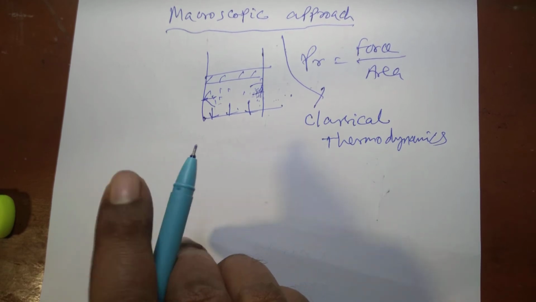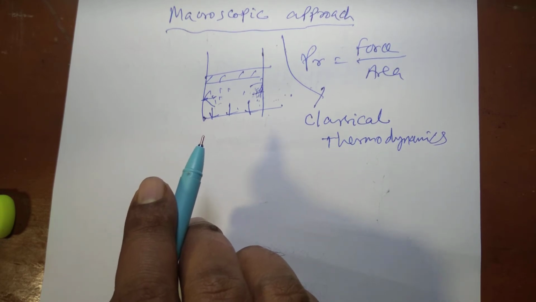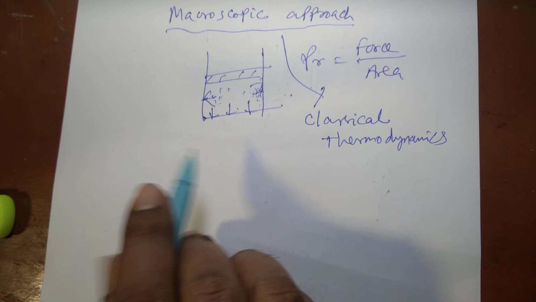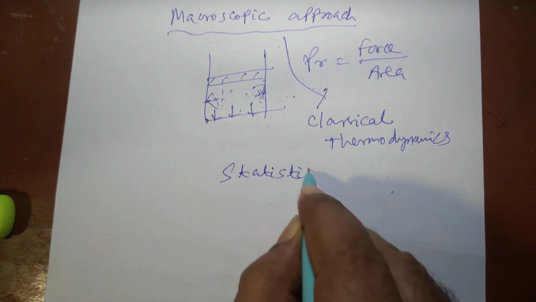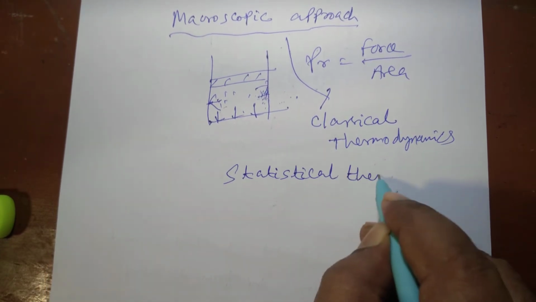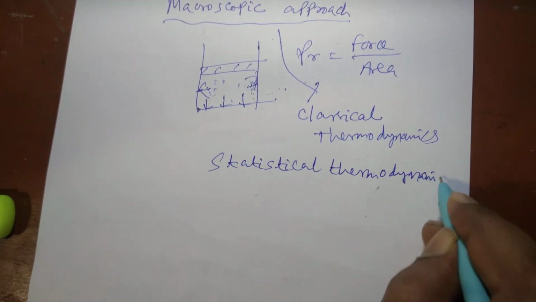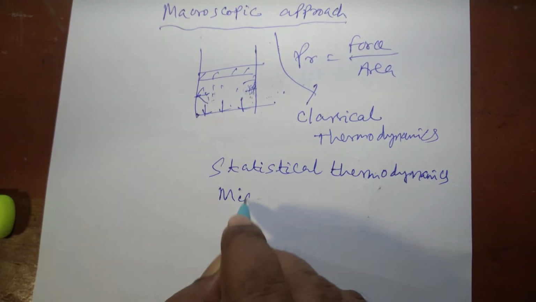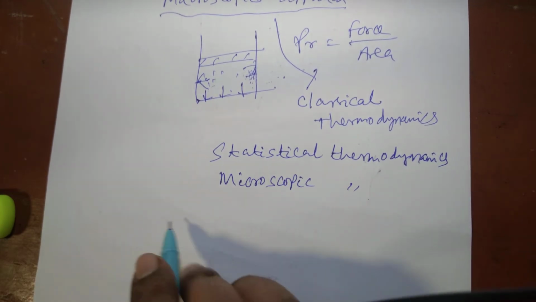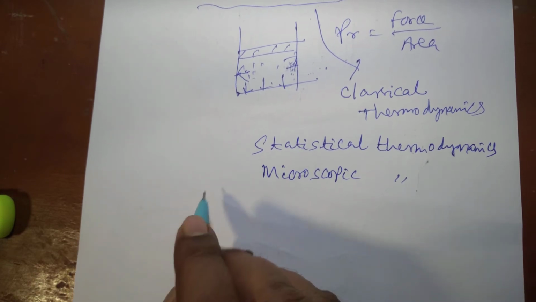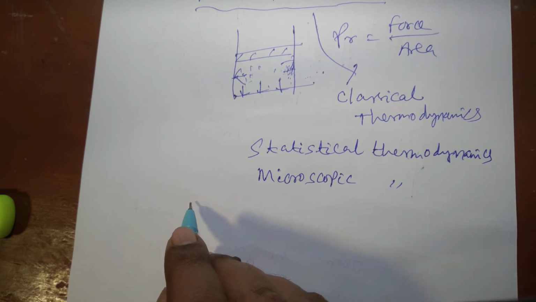So when we study the behavior of particles or molecules, that thermodynamics is called statistical thermodynamics, or microscopic thermodynamics. As far as our syllabus is concerned, we are going to study only the macroscopic approach, or classical thermodynamics.